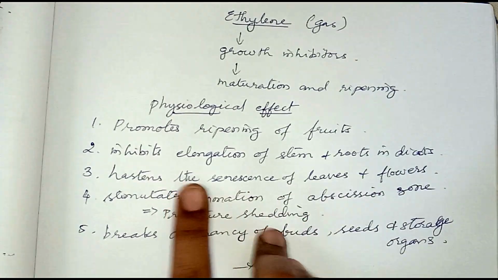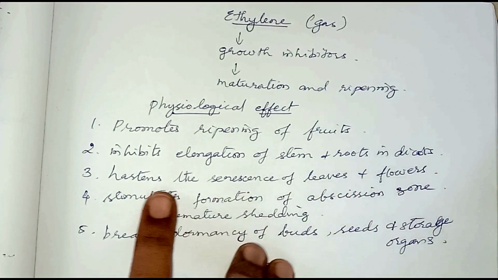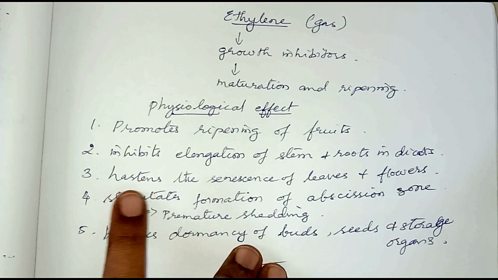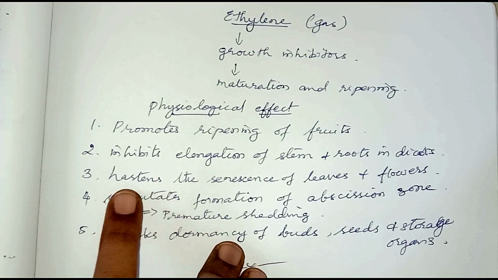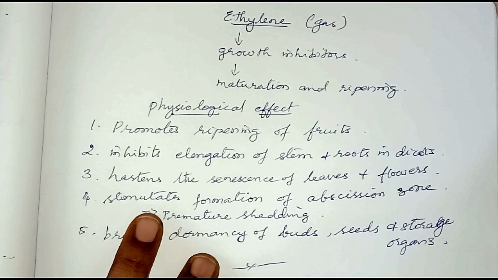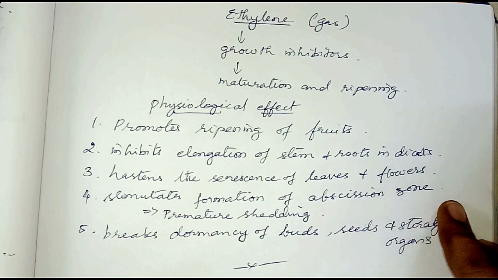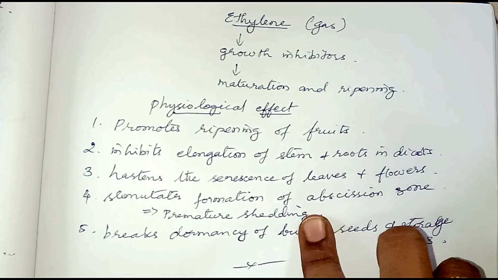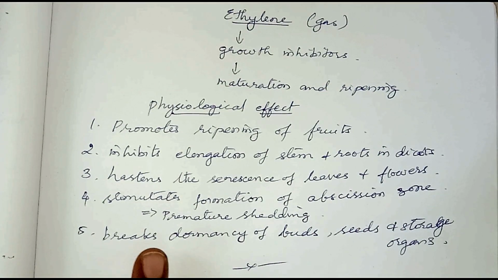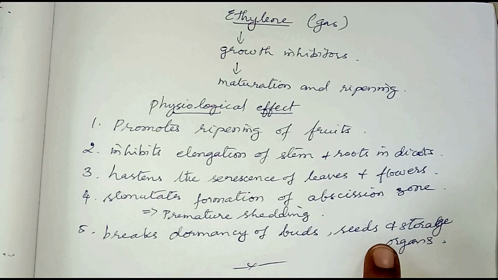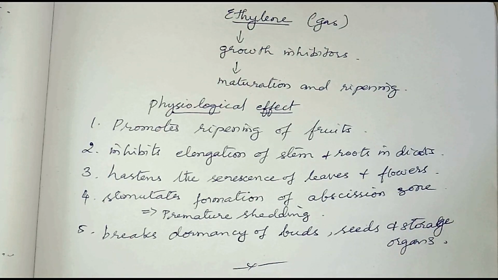Flower shedding and leaf shedding happens in plants during certain seasons, and that is caused by the hormone called ethylene. Fourthly, it stimulates the formation of the abscission zone, by which the premature shedding of leaves, flowers and fruits happens in some plants. Fifthly, it breaks the dormancy of the buds and seeds, and also in the storage organs.